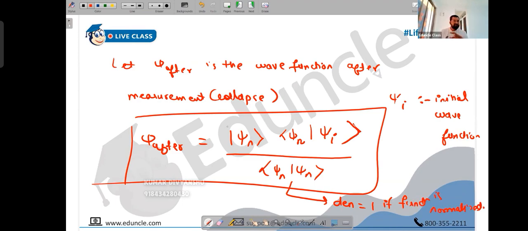That's fine. When we take a numerical, you will understand how to calculate this. Don't worry. As of now, just copy. Psi I is the initial wave function. Psi n is the total wave function that we will have. So for example, we will have psi n as C1 psi 1 plus C2 psi 2, whatever. Wait, let me take an example right now.